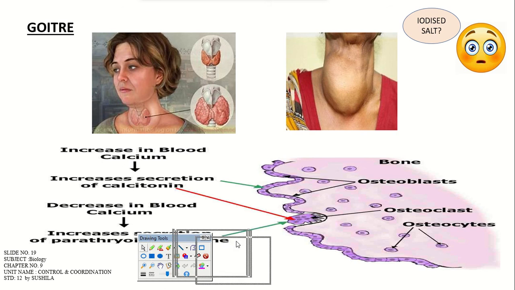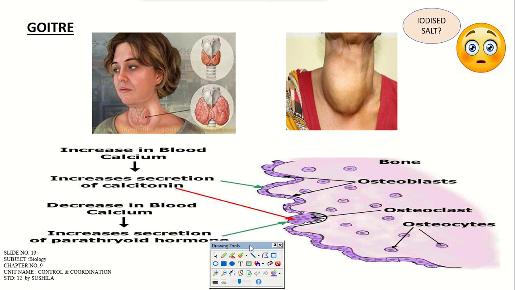Now on your screen you can see that there is goiter disease, shown in a picture of a lady's neck, in which the thyroid gland is affected, and it leads to a physiological change of the neck, how it is becoming a different type of physical character in the body. This is treated with the iodized salt we use. You would have seen some sort of advertisement for that also. This is an impairment of the function of the thyroid gland only.